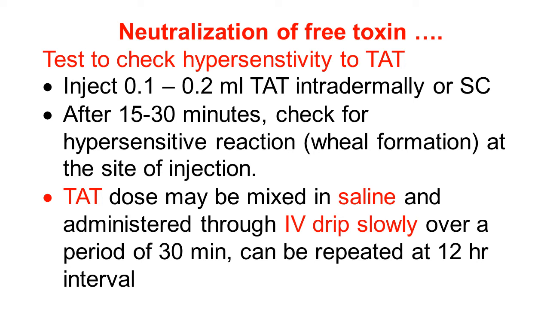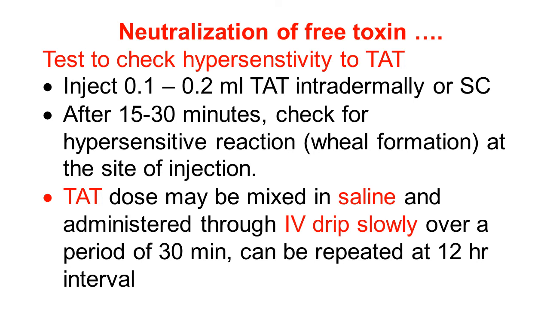Inject 0.1 to 0.2 ml of TAT intradermally or subcutaneously. After 15 to 30 minutes, check for hypersensitivity reaction, inflammatory reaction, or a wheal formation at the site of injection. If there is a hypersensitivity reaction, then it is advised not to give it intravenously.